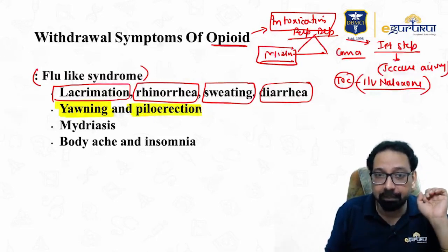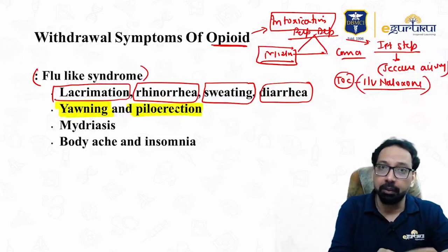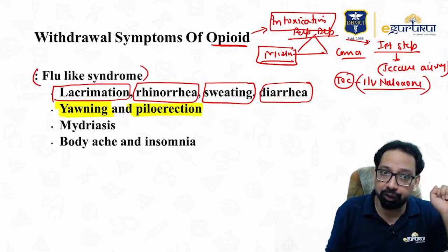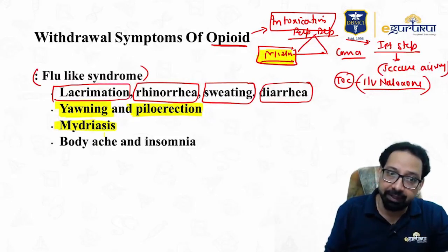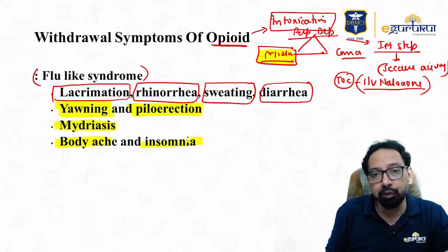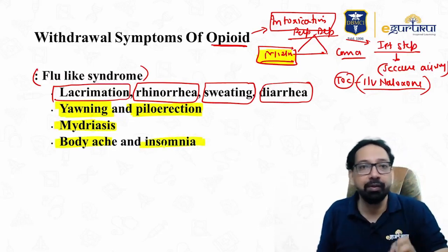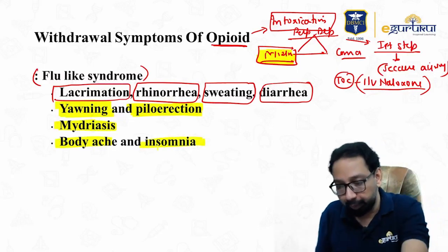Piloerection. The patient would have goosebumps. Yes, again, very important questions are asked. Mydriasis. I told you intoxication, meiosis. Yes, withdrawal, mydriasis. Body ache, insomnia. These are common withdrawal symptoms of opioid.